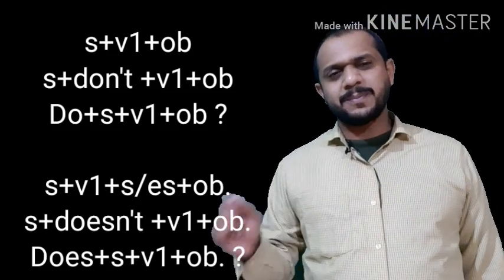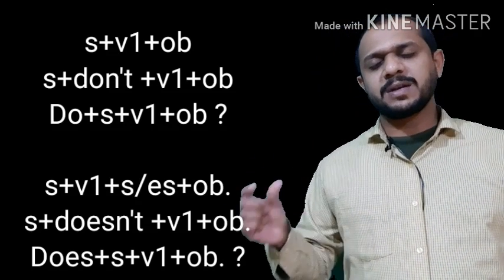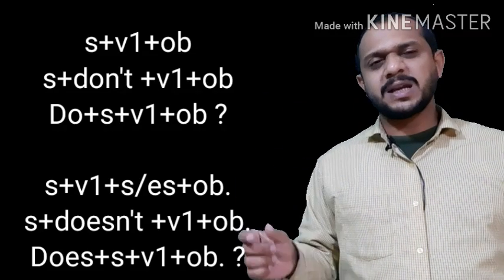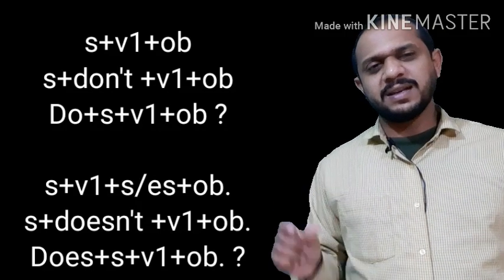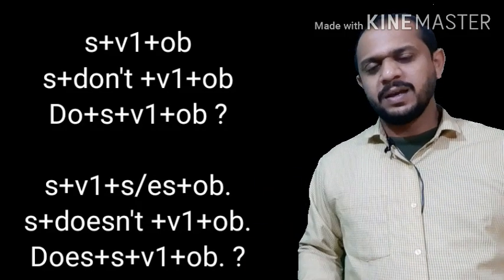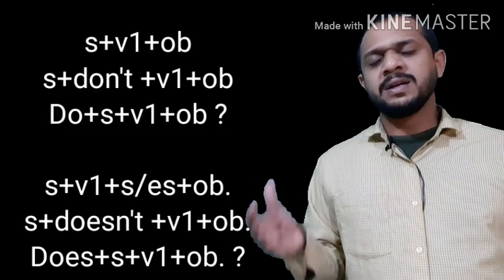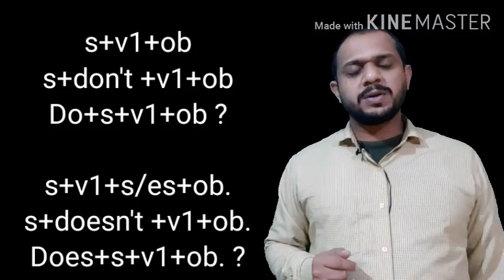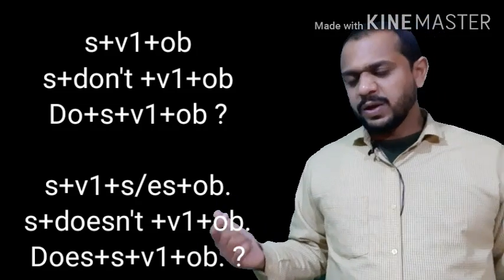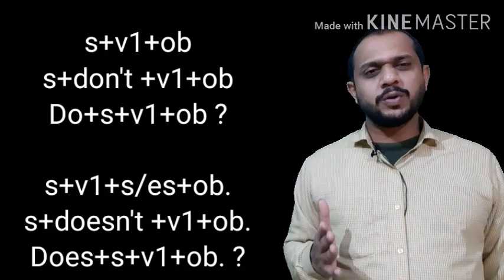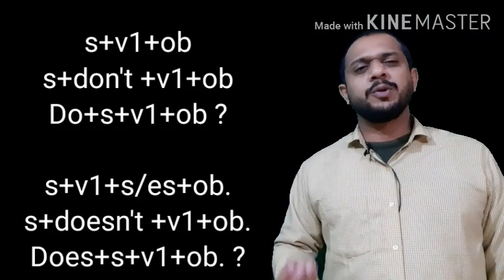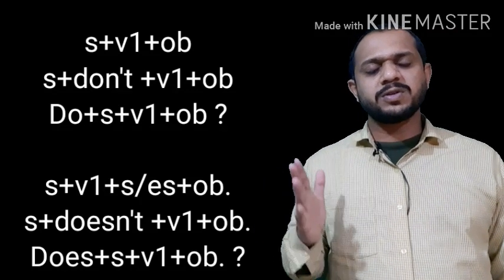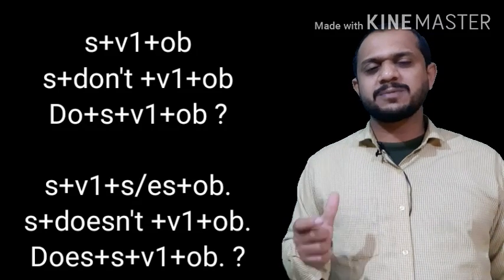I have shown you subject plus V1 plus object. Simple present structure: subject plus V1 plus object. But if you have a singular subject, the structure will be subject plus V1, then we'll keep suffix s/es, plus object. And if we have a plural subject, the structure will remain subject plus V1 plus object. For the helping verb we use do not, does not. Does not we use for singular, do not we use for plural.